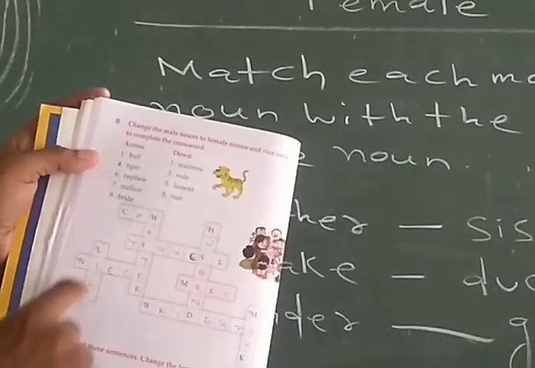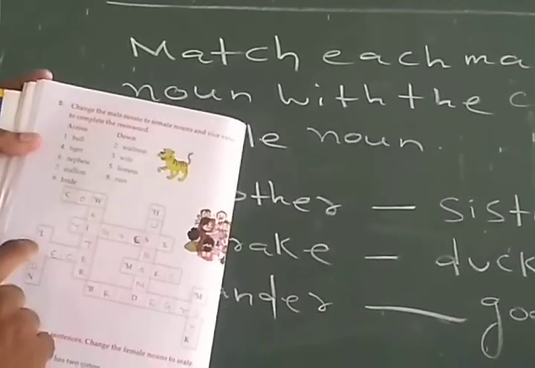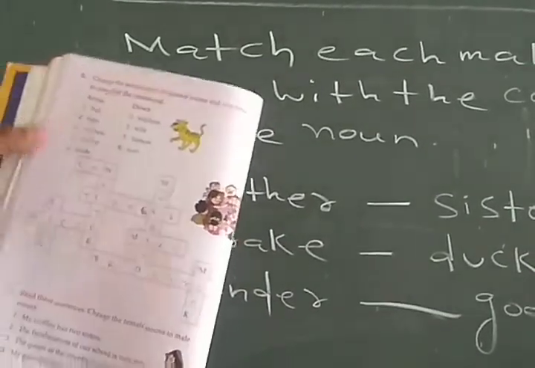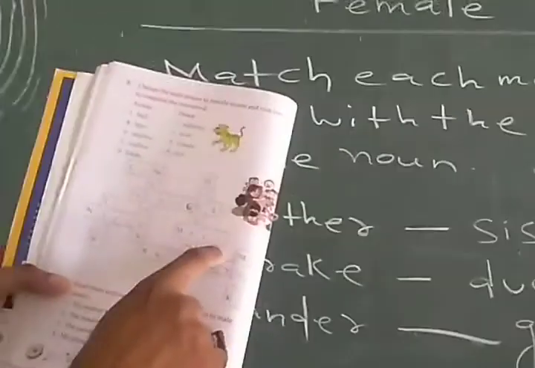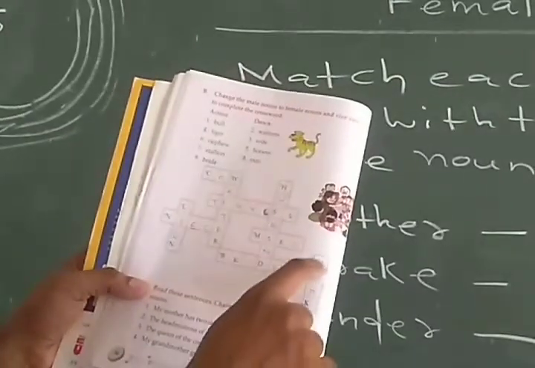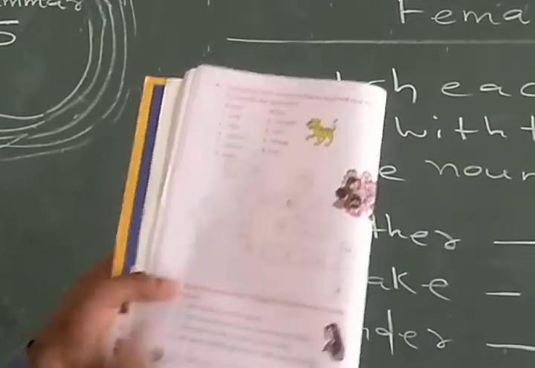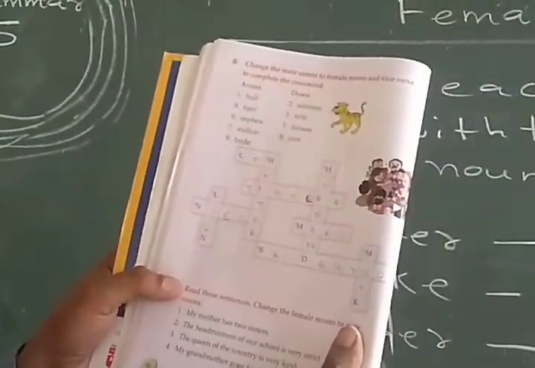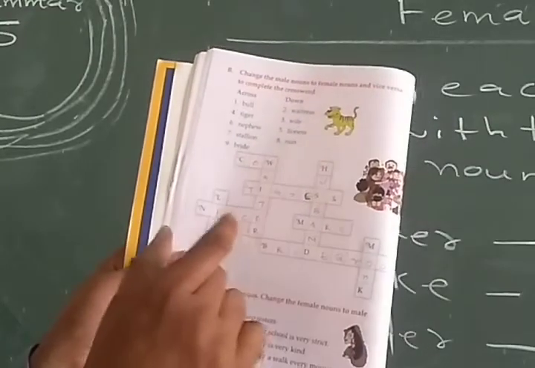Number 5 lion, lioness. 6 number nephew, niece. Okay. Then 7 number stallion, mare. And 8 number nun, monk. 9 number bride, bridegroom. Okay. So you have to do it yourself. This is the correct answer. Okay. Do it in your copy.